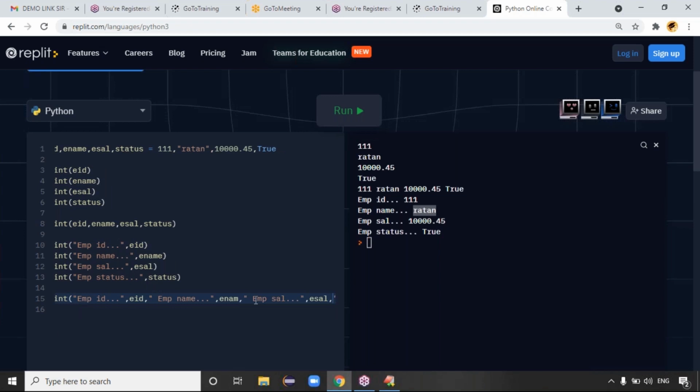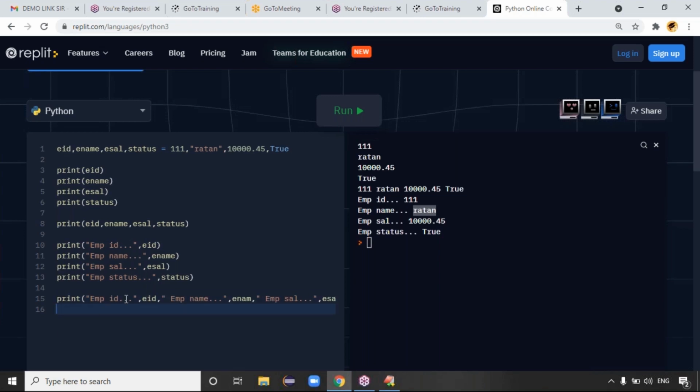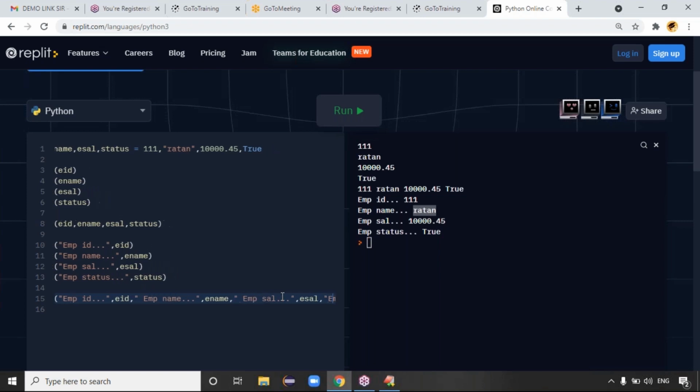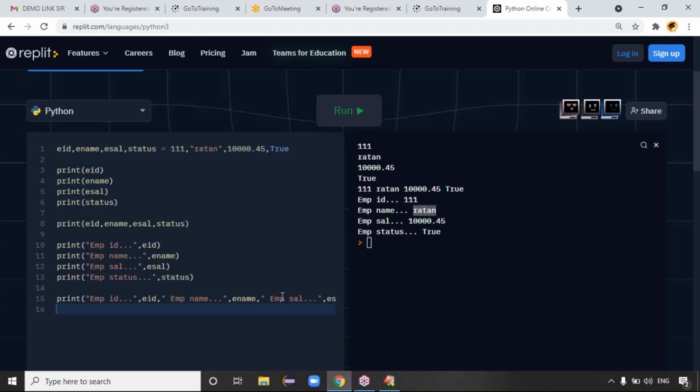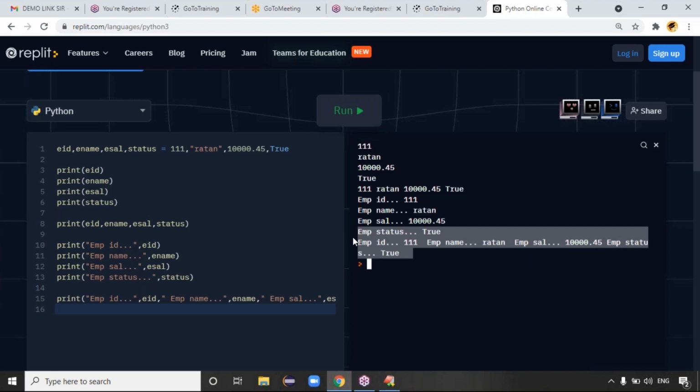Like this. Here I'm putting multiple commas: employee ID comma EID, employee name comma E name, employee salary comma E salary, employee status comma status variable, right? Exactly. Because if we run this code, we get the output definitely.